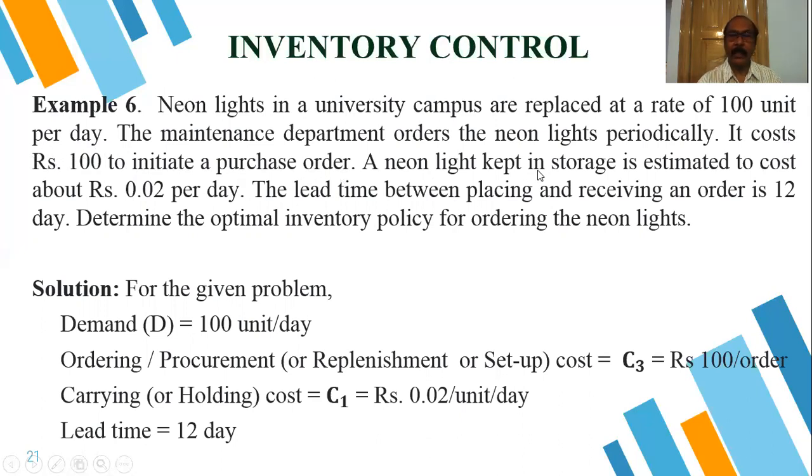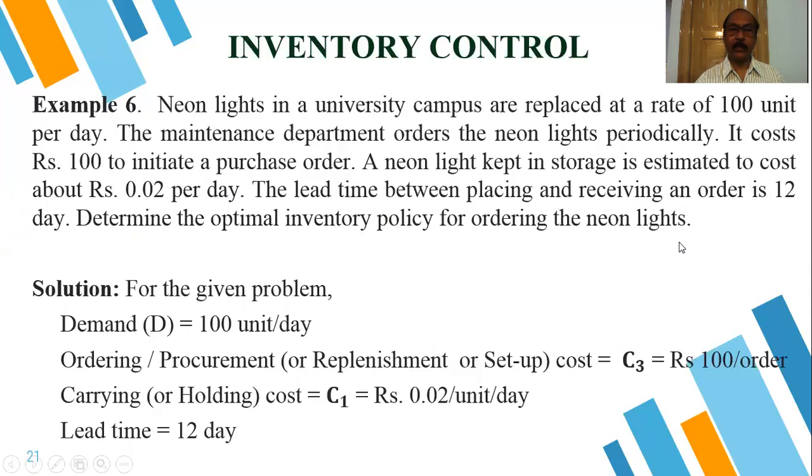A neon light kept in storage is estimated to cost about rupees 0.02 per day per item. That means the storage cost, the carrying cost, is 0.02 per day. The lead time between placing and receiving an order is 12 days. Determine the optimal inventory policy for ordering the neon light.